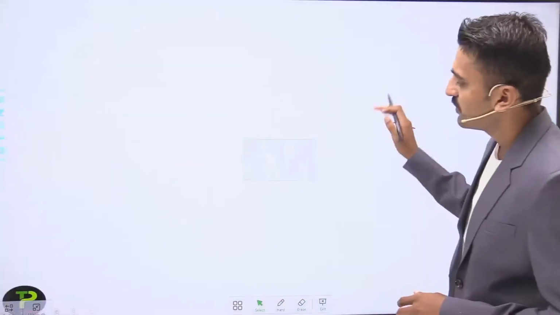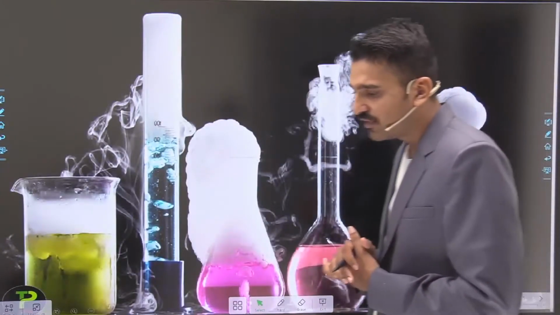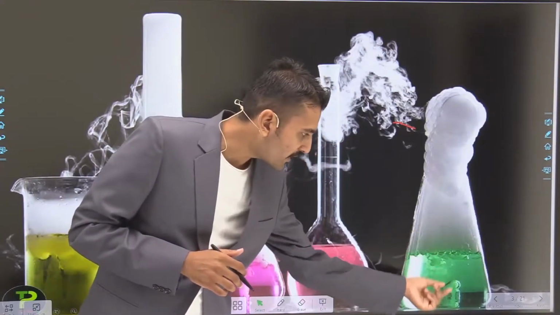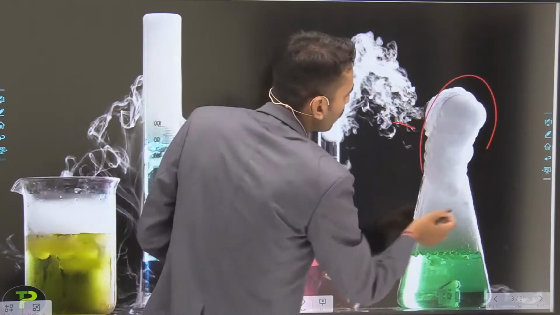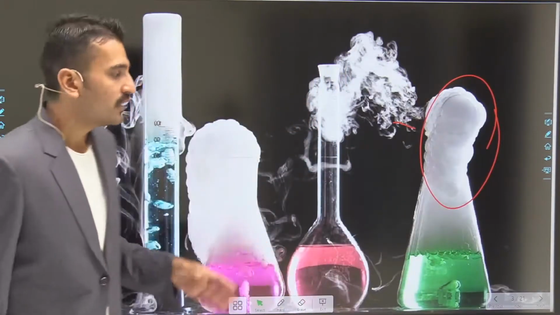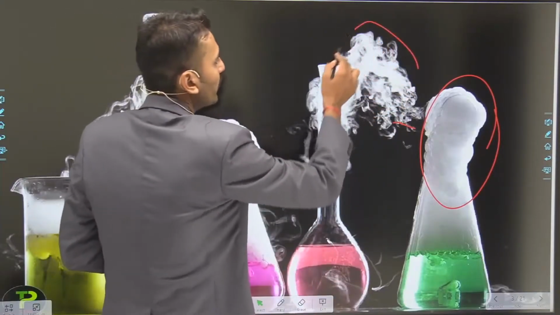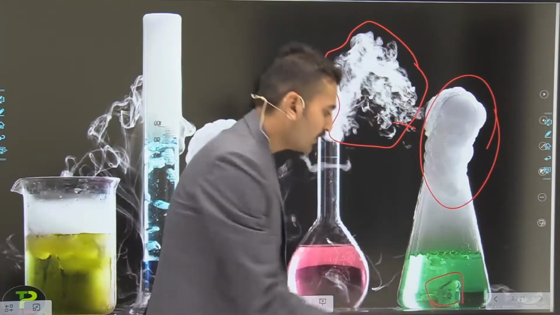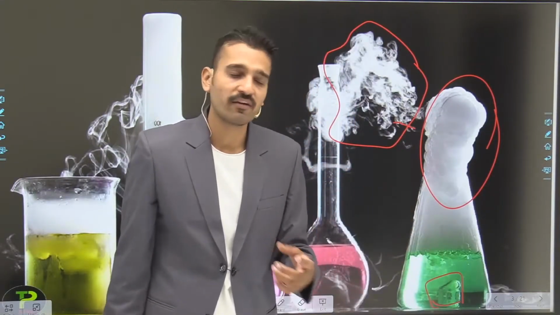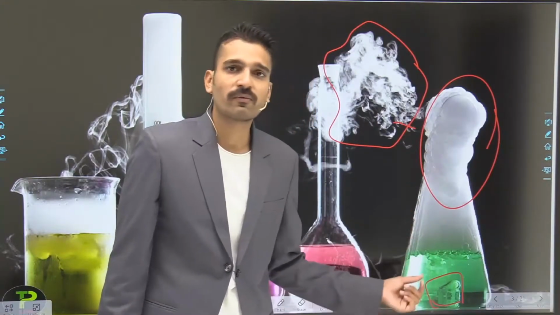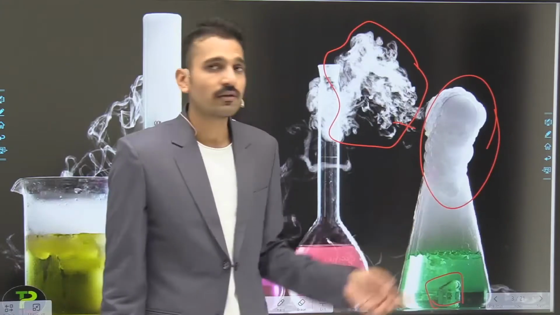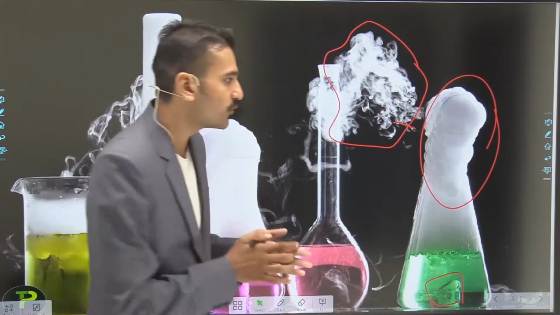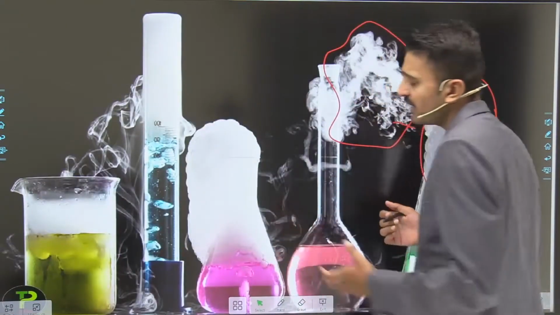So let us study. Here is another slide which shows what happens if I pour some kind of metal into this particular solution. You can see the gas evolving in all the containers. There is the evolution of gas, you can see here. So this is matter. This particular element is also matter, which is interacting with the solution present in the flask, which is also matter, and a gas is evolved. If I am interested in which gas has been evolved, I have to study its properties also. So these are all about matter and the interaction.